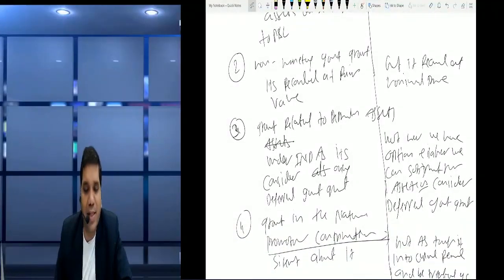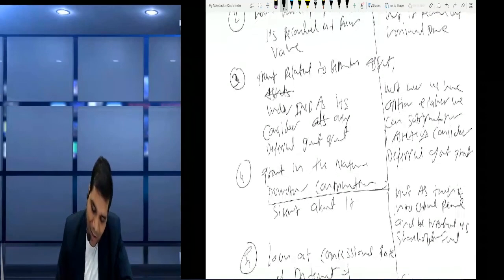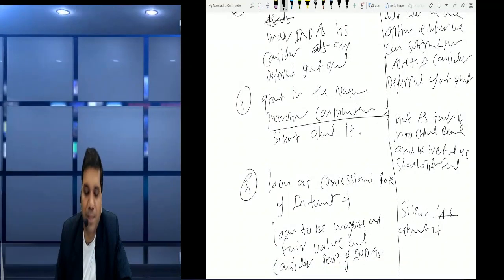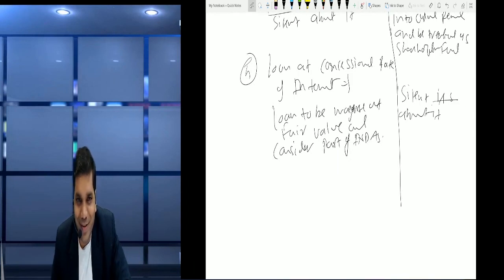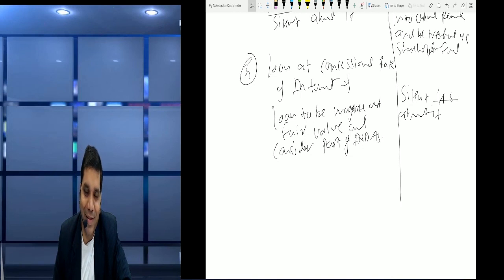Then grant related to depreciable assets: in Ind AS it is always deferred, but in AS it can be deferred also, it can be subtracted from asset cost also. Now grant in nature of promoter's contribution: Ind AS is silent about it, but AS says it's a part of capital reserve and also part of shareholder fund. And friends, last, loan at concessional rate of interest: Ind AS has specified about it, it is considered government grant as per financial instrument Ind AS 109, but AS is silent about it.